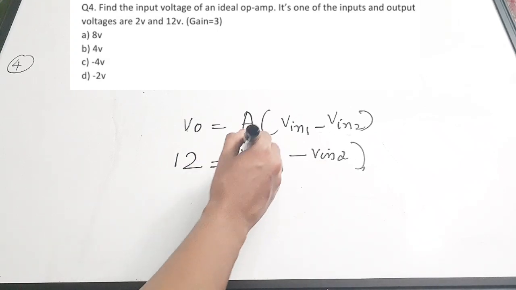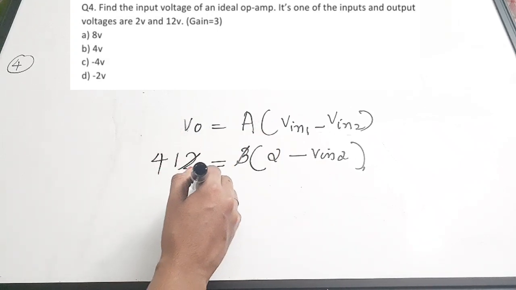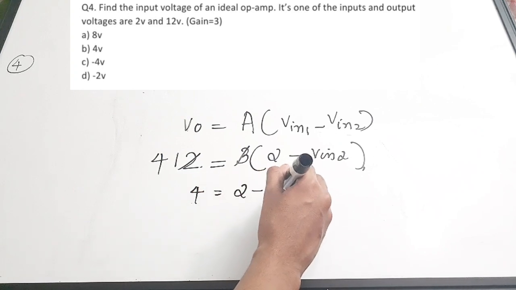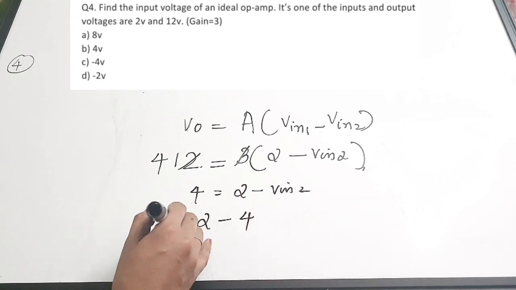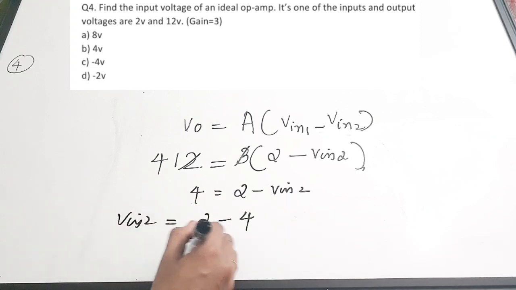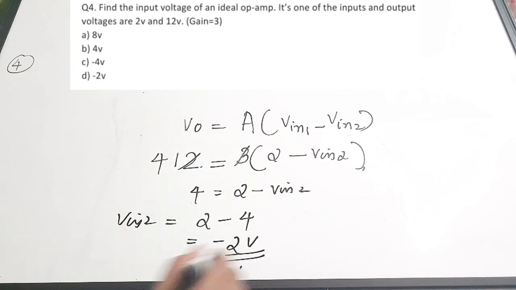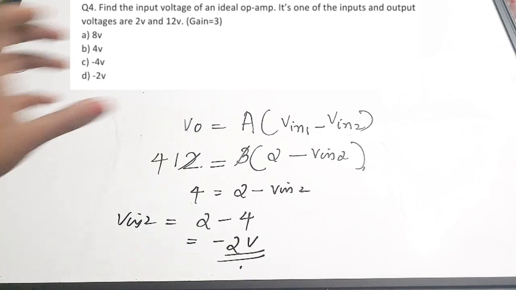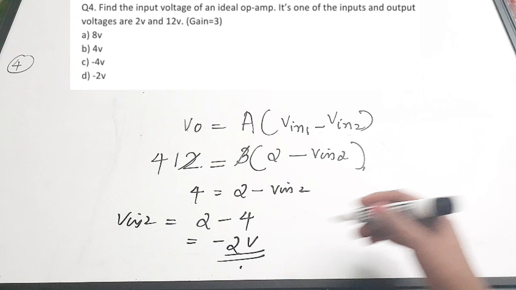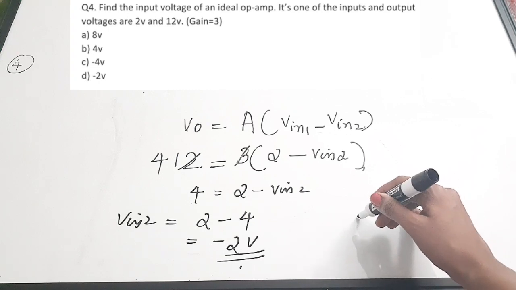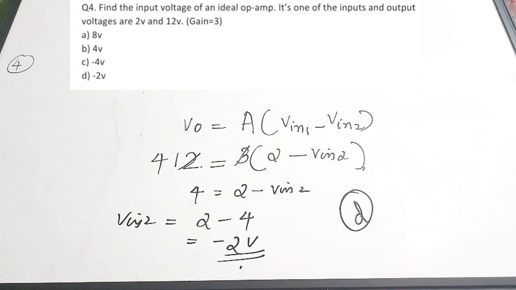So from this you will be getting 4 equal to 2 minus V in 2, or you will be getting 2 minus 4 equal to V in 2, that is equal to minus 2 volts. Okay. So by just applying into this simple equation, because none of the other specifications is given, we can use only this equation. Okay. So correct answer is minus 2 volt, which is option D. Okay, fourth question, correct answer is option D.